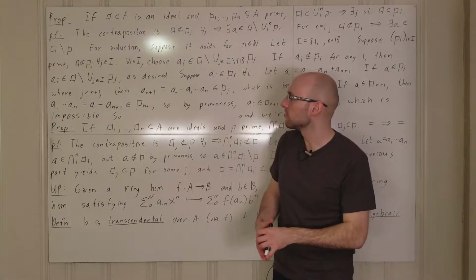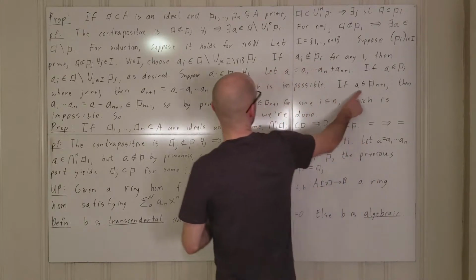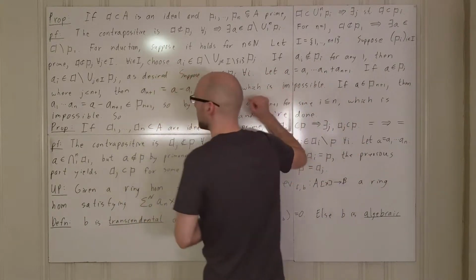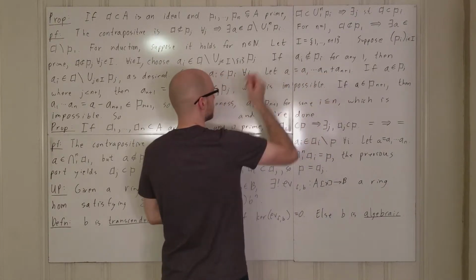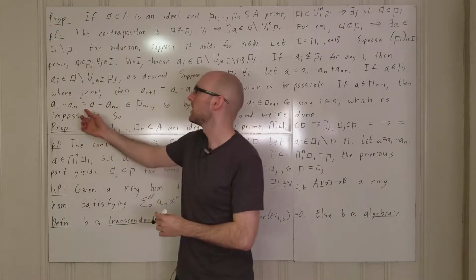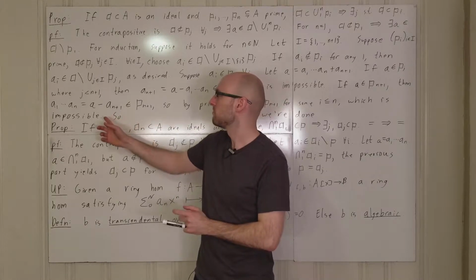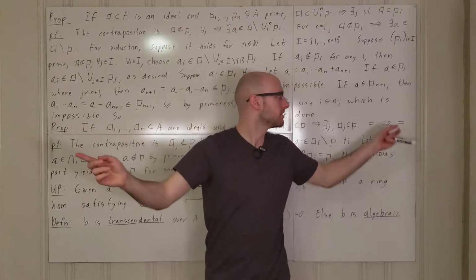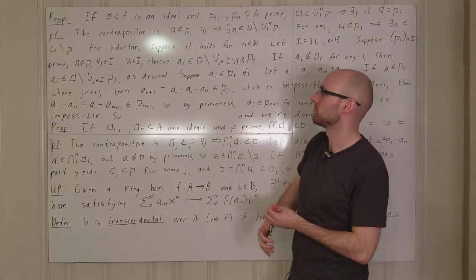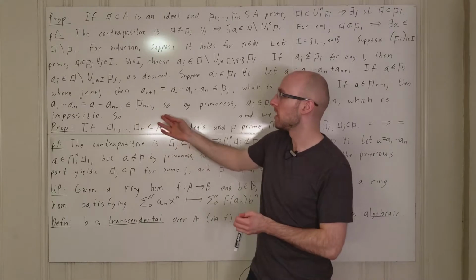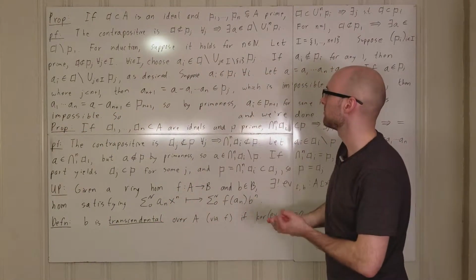What about for Pn plus 1? If A were in Pn plus 1, then instead of subtracting the product over, we subtract the an plus 1 over. And so we see that this product is equal to A minus an plus 1. But A we're assuming here is in Pn plus 1, and we've supposed that an plus 1 is in Pn plus 1. So then this thing is in Pn plus 1. So we have this product of A1 through An contained in Pn plus 1.